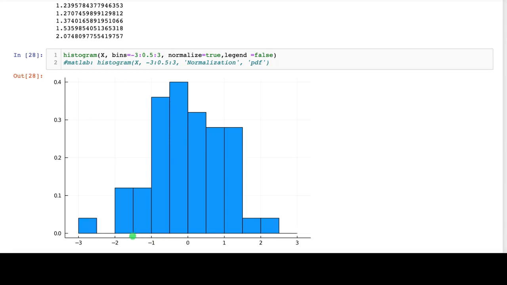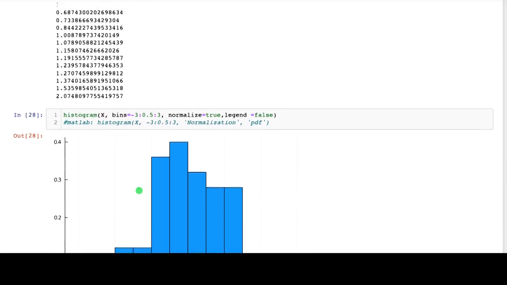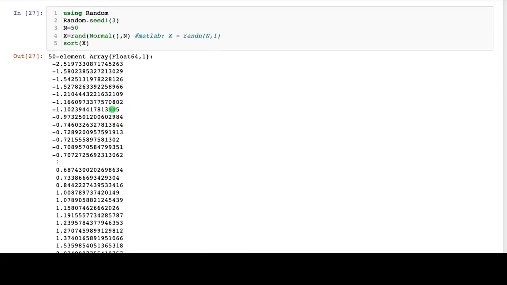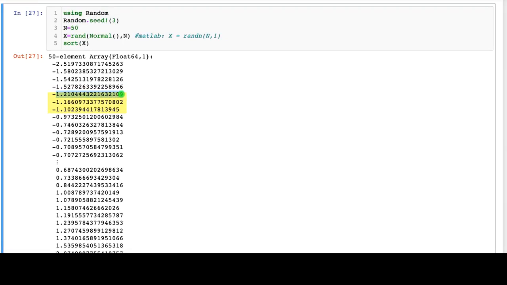Let's have a look at the bin between -1.5 and -1, in other words, this bin over here. Its height is just over 0.1. If we look at the number of data points between -1.5 and -1, we have 1, 2, 3 data points.